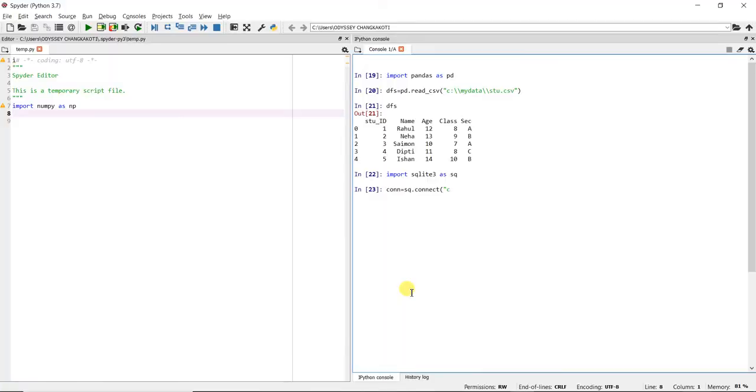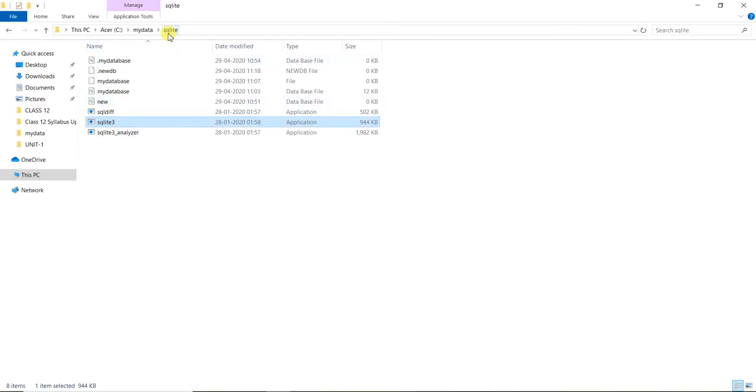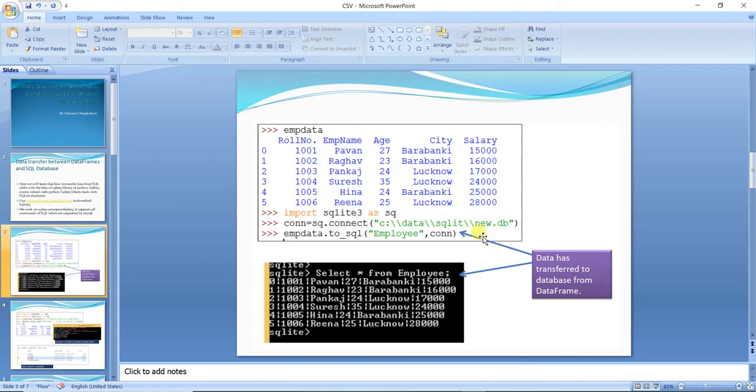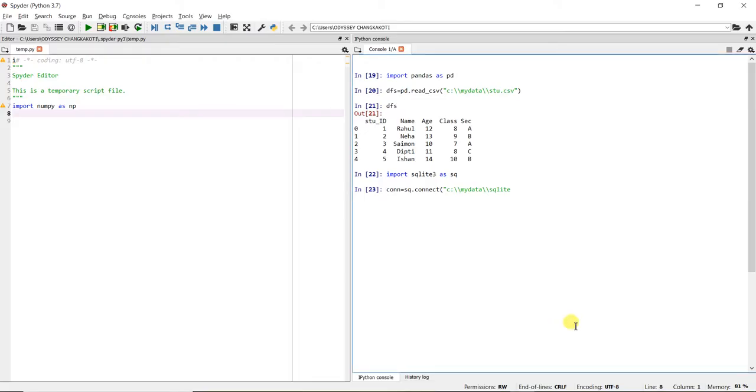So the C drive, then within the C drive we have mydata, then within the folder mydata we have SQLite, then the name of the database. So the name of our database was newdb.db. I will close the quotes, close the bracket. So our connection is established.